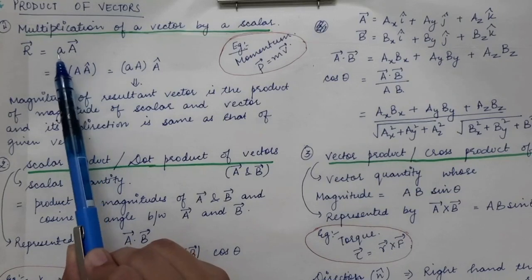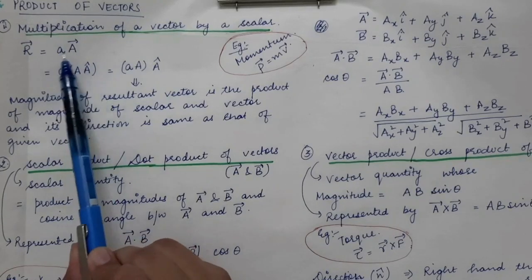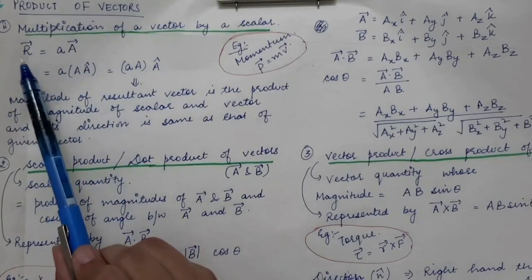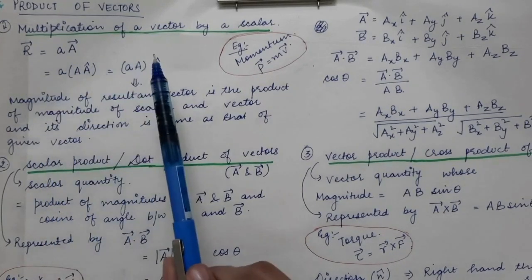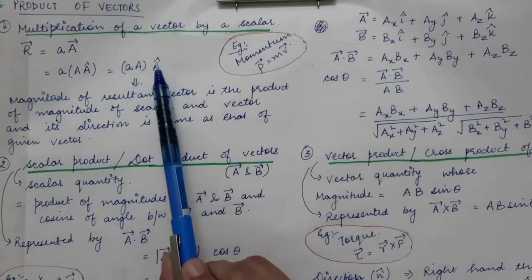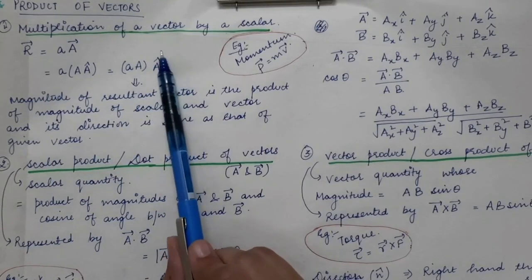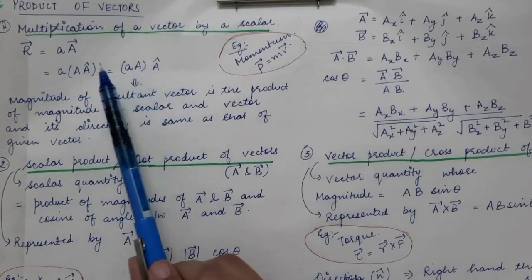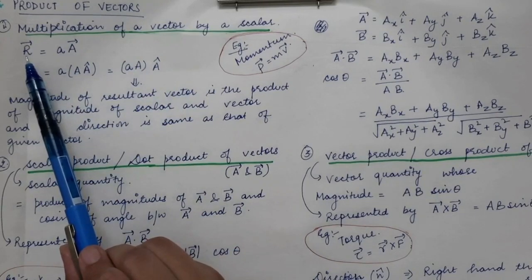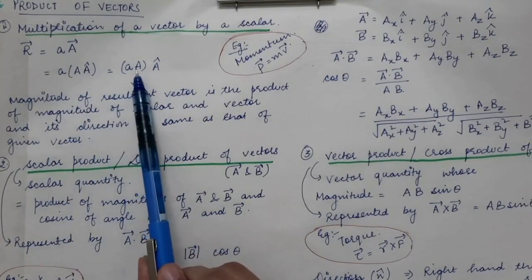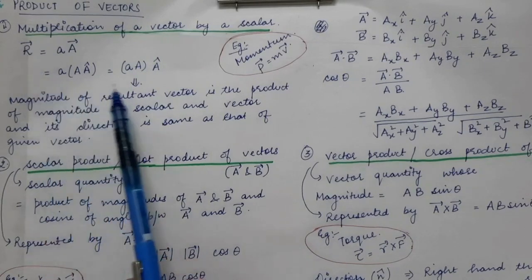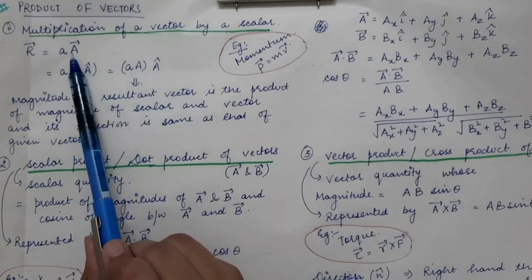When a vector is multiplied by a scalar, the resultant quantity is a vector, and its direction is given by capital A cap, the direction of the given vector. So the resultant vector has a magnitude equal to the product of the magnitude of vector A and the scalar, and its direction is the same as that of the vector we are talking about.